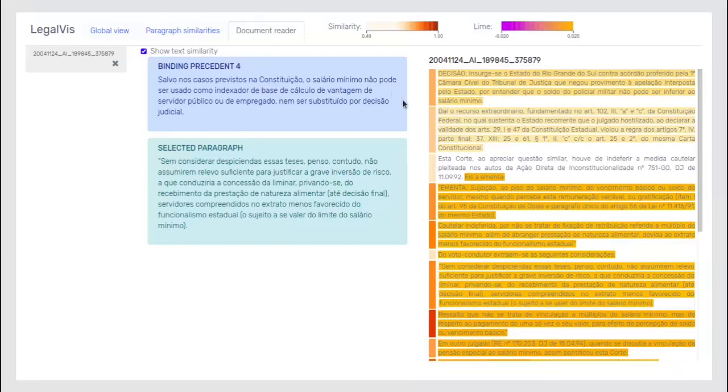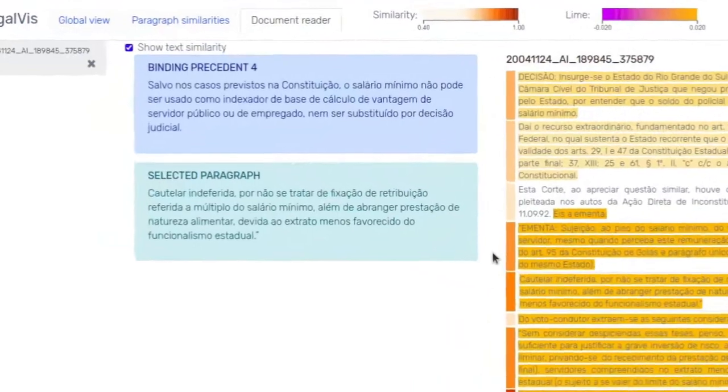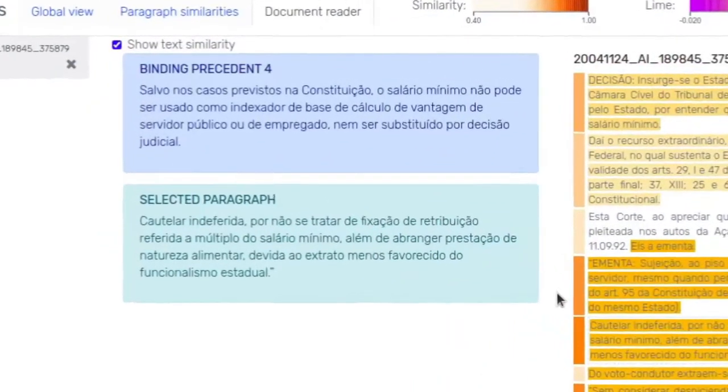We see that the LIME interpretability technique considered many parts of the document as relevant when assigning a potential citation. When analyzing the contents of the document, for example, this paragraph, we see that both the paragraph and the BP text refer to some prohibition of using the minimum wage as an index factor, which supports the claim of a valid potential citation. Each one of them, however, describes the subject in a particular manner.